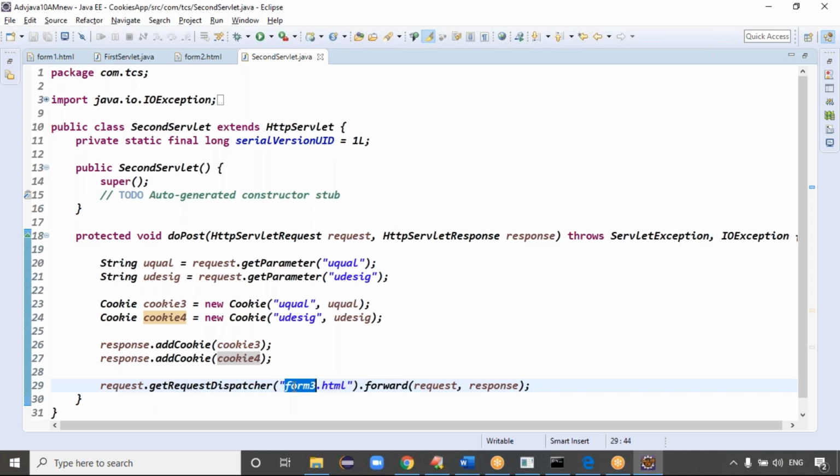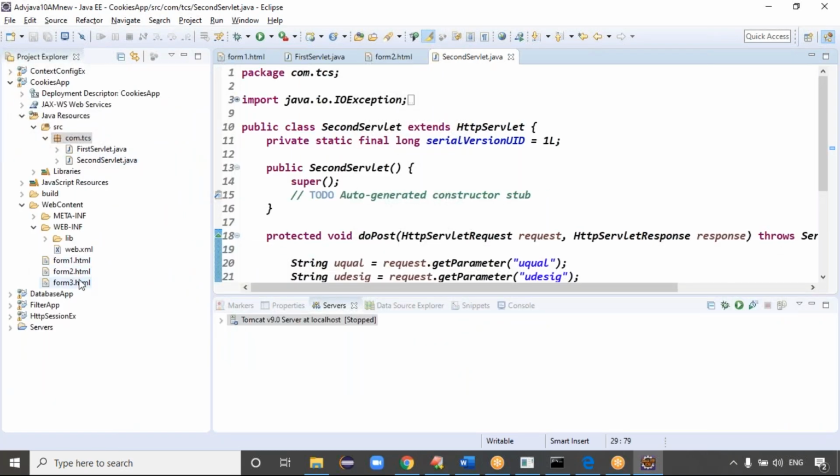C1, C2 are already available, and now C4 is coming to your browser window. Now your browser contains how many cookies in total? Four cookies, right? Exactly. Your browser contains a total of four cookies, with two form details. Because when you fill the form 3, total 4 cookies are there, 2 form details are there, right? In that case, form3.html.